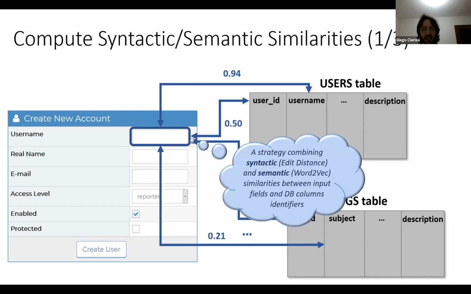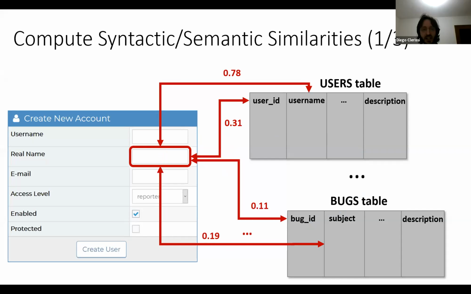The first one is a syntactical distance, which determines how the two strings we are comparing are structured, in particular the properties of the input fields and the name of the column. The other one is the semantic similarity, which determines how similar in meaning the two strings we are comparing are. And this is clearly performed for all the input fields that need to be exercised.